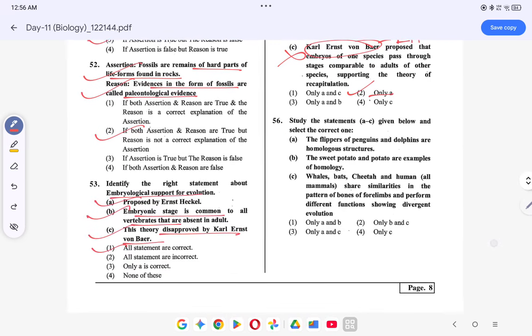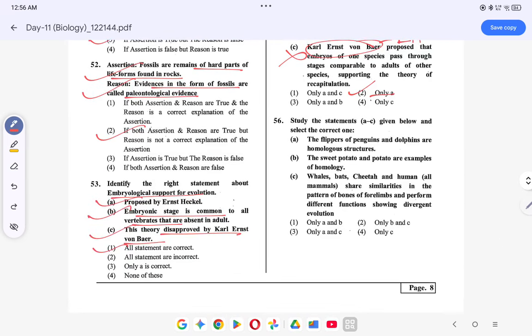Coming to question number 56, the flippers of penguins and dolphins are homologous. Homologous नहीं होता है, analogous होता है. This is wrong. Sweet potato and cobra homology नहीं, again analogy का होता है. This is wrong. Whales, bats, cheetah, humans share similarities in the pattern of the bones, forelimbs, and perform different functions, showing divergent evolution. This is correct, and this is the example of homologous organs. ठीक है, right? तो ऑप्शन क्या हो जाएगा, ऑप्शन हो जाएगा only C.